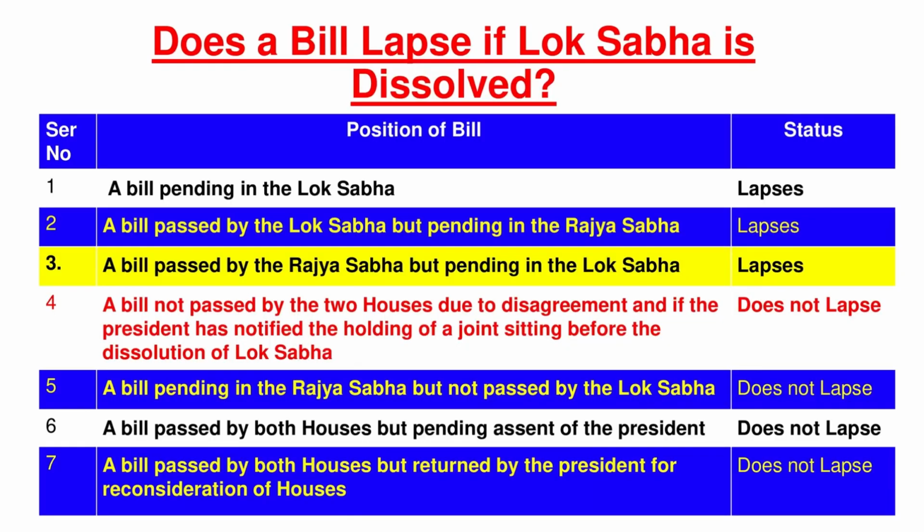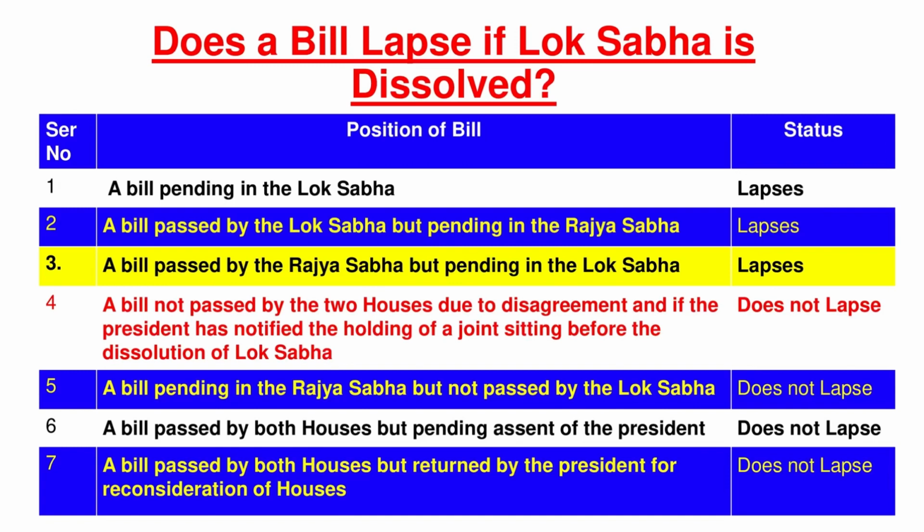There are three conditions in which the bills will lapse. The first is a bill pending in the Lok Sabha, the second is a bill passed by the Lok Sabha but pending in the Rajya Sabha, and the third condition is a bill passed by the Rajya Sabha but pending in Lok Sabha. That means the current bill introduced by Mr. Yadav will lapse in case it is passed by the Rajya Sabha and is pending in Lok Sabha when the Lok Sabha is dissolved in May 2024.